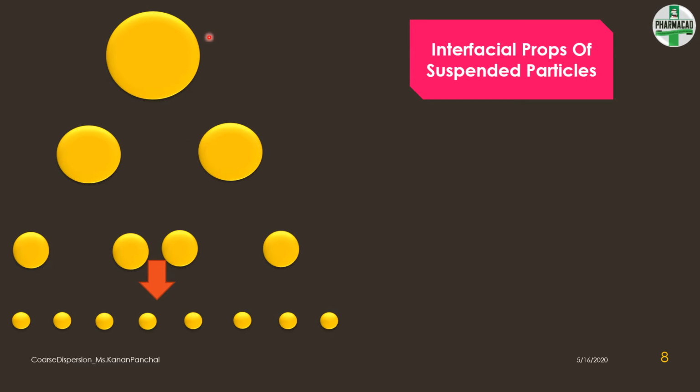That is, from this particle to this particle, the overall surface area is increasing. Also, in order to reduce the particle size, work must be done. So we can imply that the comminution increases the overall surface area of the particle and thus increases the surface energy associated with it.